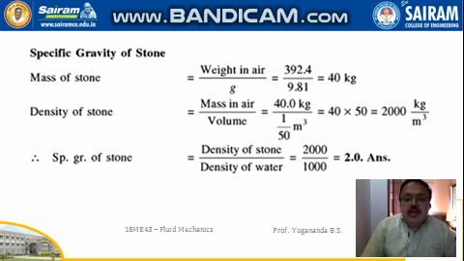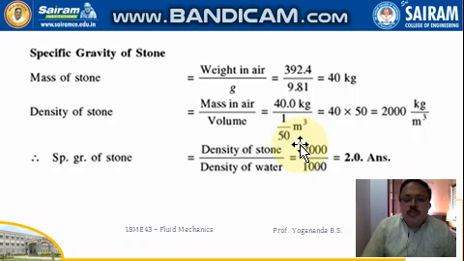Now the specific gravity of the stone. The mass of the stone is nothing but weight in air divided by g, because we know that weight is equal to mass into g. So 392.4 divided by 9.81 gives 40 kg, converting the Newton into kgs. The density of the stone is mass divided by volume, the ratio of mass by volume.